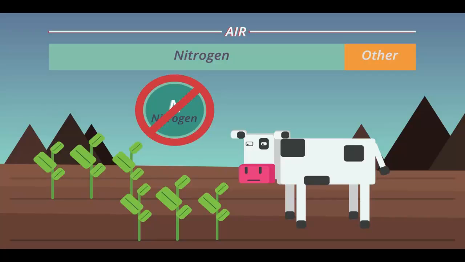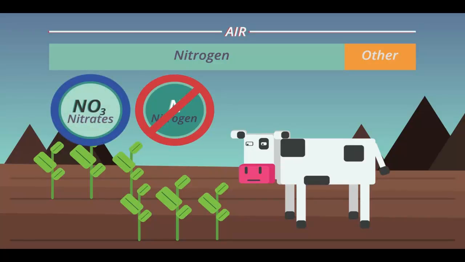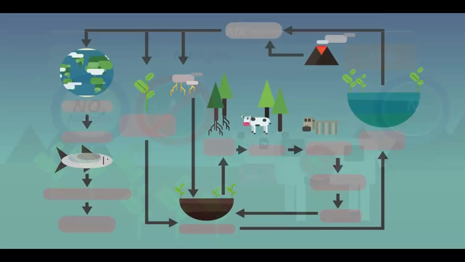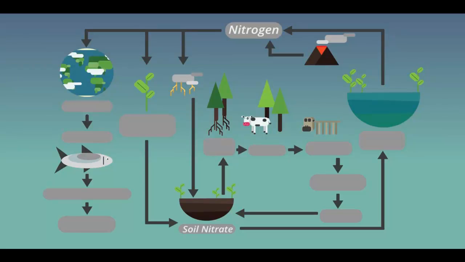However, plants are able to take nitrogen compounds such as nitrates from the soil, and then animals eat these plants, therefore providing animals with a source of nitrogen. In this video, we're going to look at the nitrogen cycle. This is the movement of nitrogen through the environment. Nitrogen is continually cycled through the air, soil, and living things.